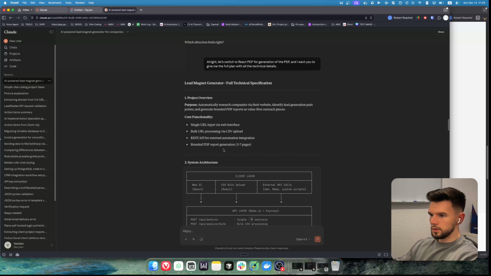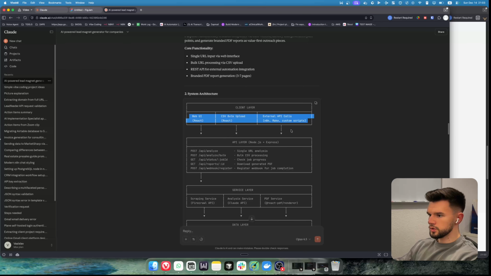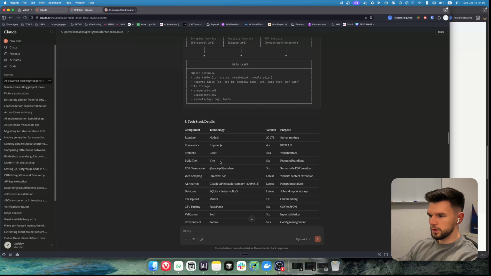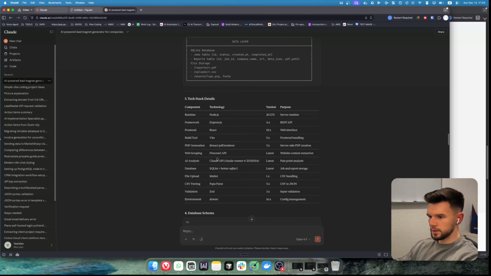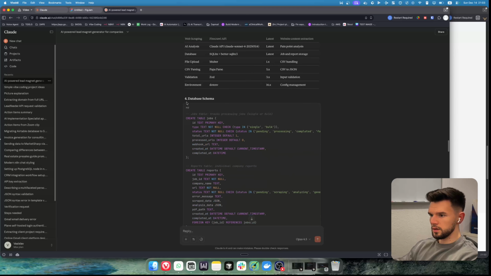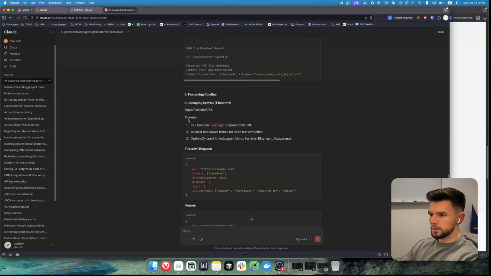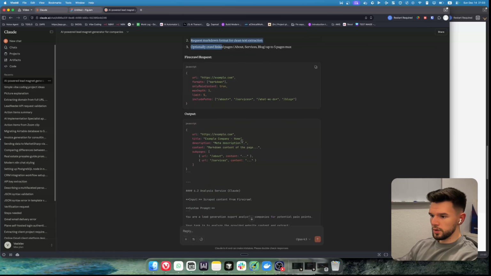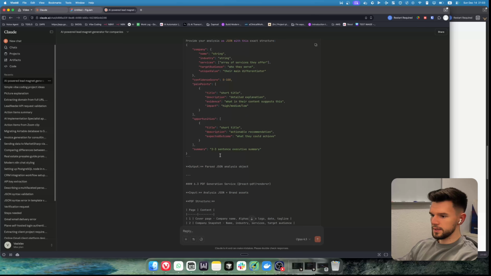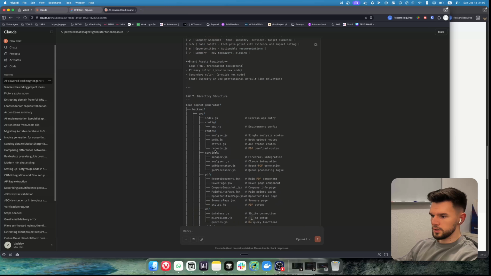Let's see. Alright, so it came up with a very extensive plan, which, to be fair, we're gonna change most of it at one point or another, or at least part of it. And it seems like it's doing well. It gave us a lot of information. But to be completely fair with you, I have no idea about coding. Therefore, what we're gonna use next is basically we're gonna battle test against Grok and ChatGPT.